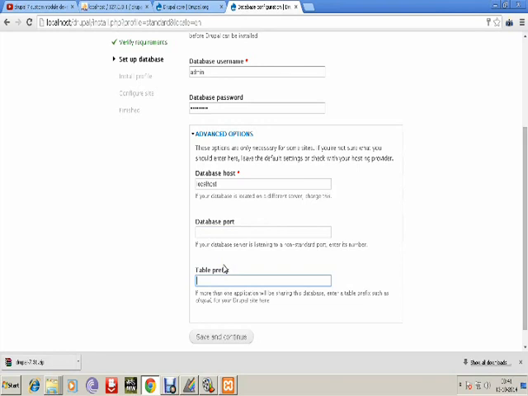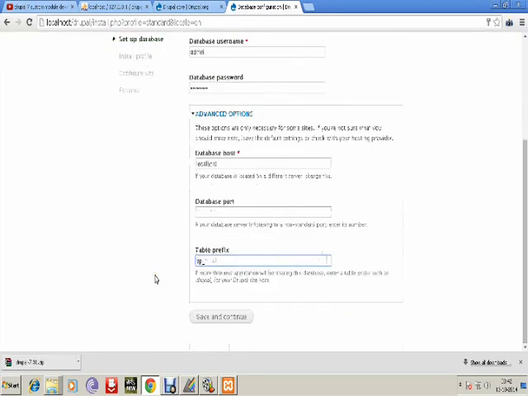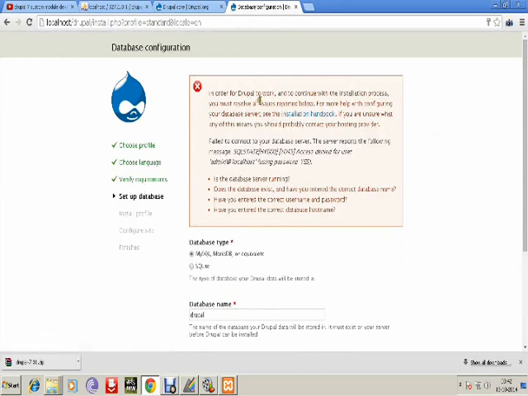Advanced options are also there: database host, database port and table prefix. The database host is localhost, we leave it as localhost. The database port we also leave. For table prefix we can give any prefix name. I just create sample as my database prefix, so sp underscore.